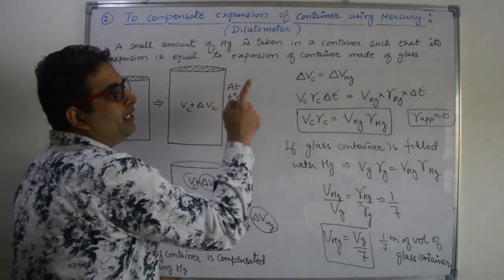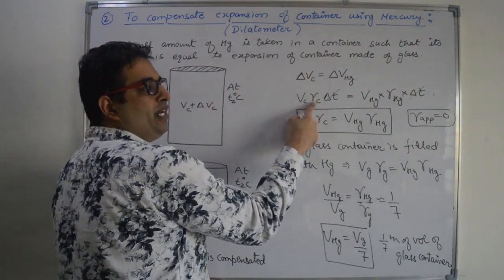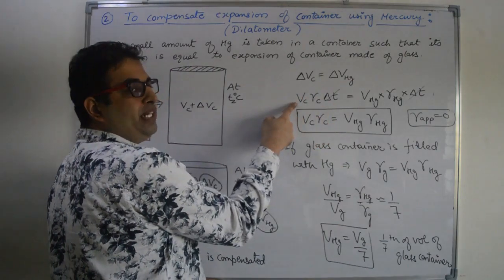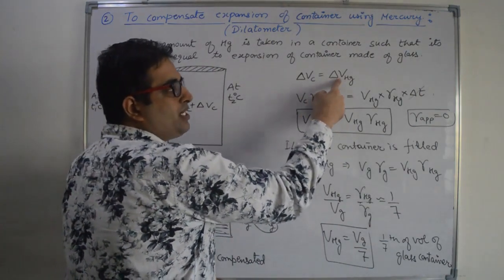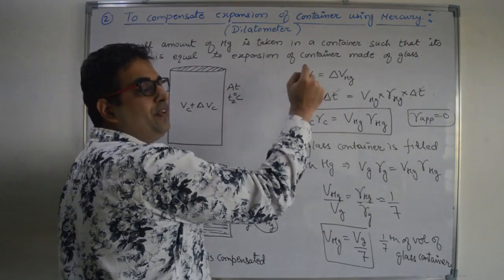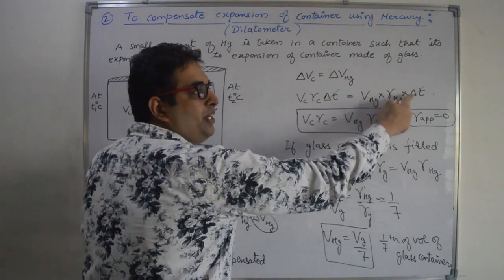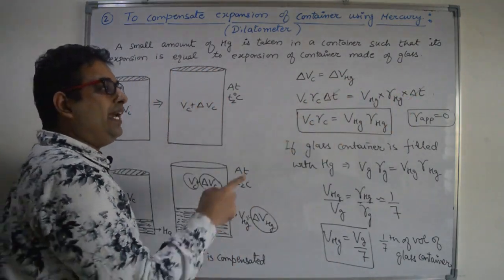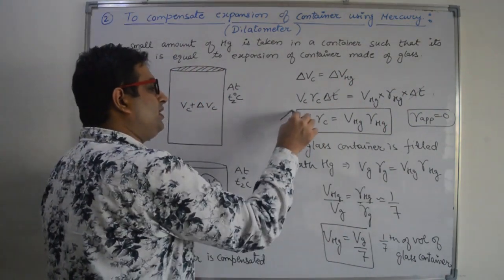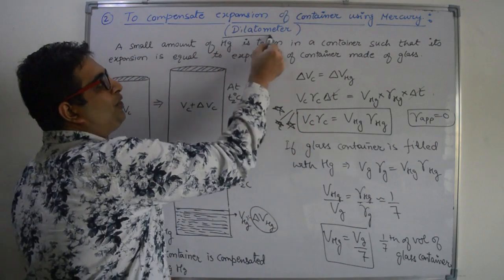constant. That means delta Vc, which is Vc into gamma C into delta T, that is volume of the container into gamma of container into delta T, is equal to the volume expansion of mercury, that is V_Hg into gamma Hg into delta T. Delta T will cancel out and we will get this important result, and this is the basic principle of the dilatometer.